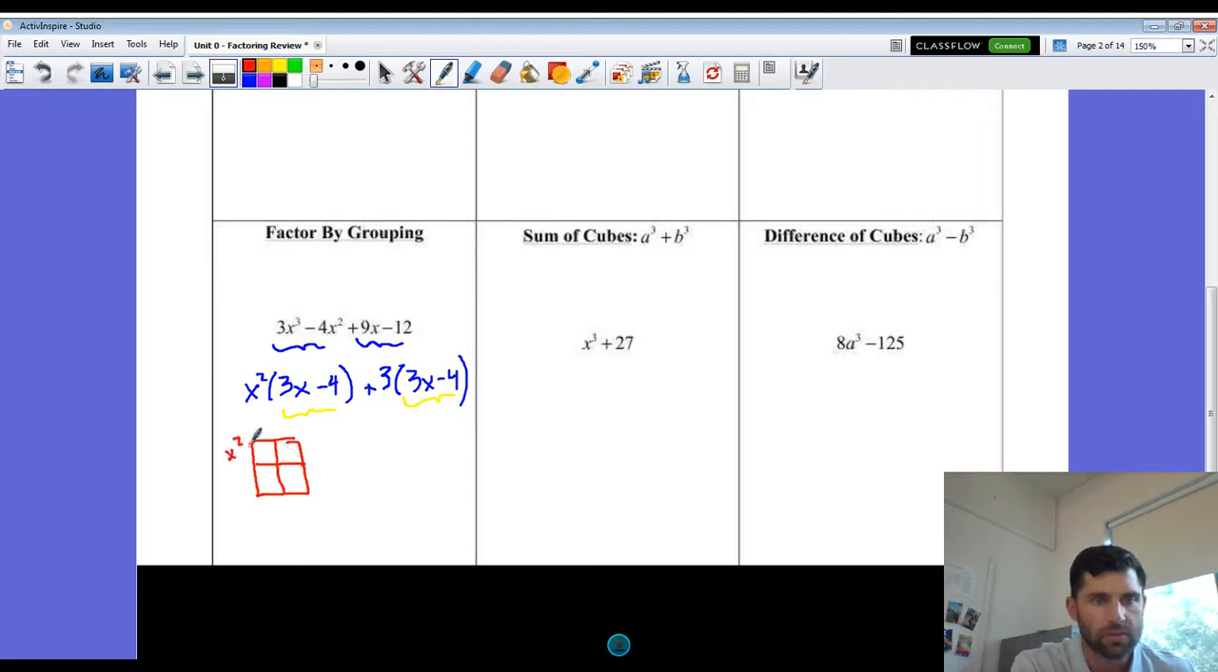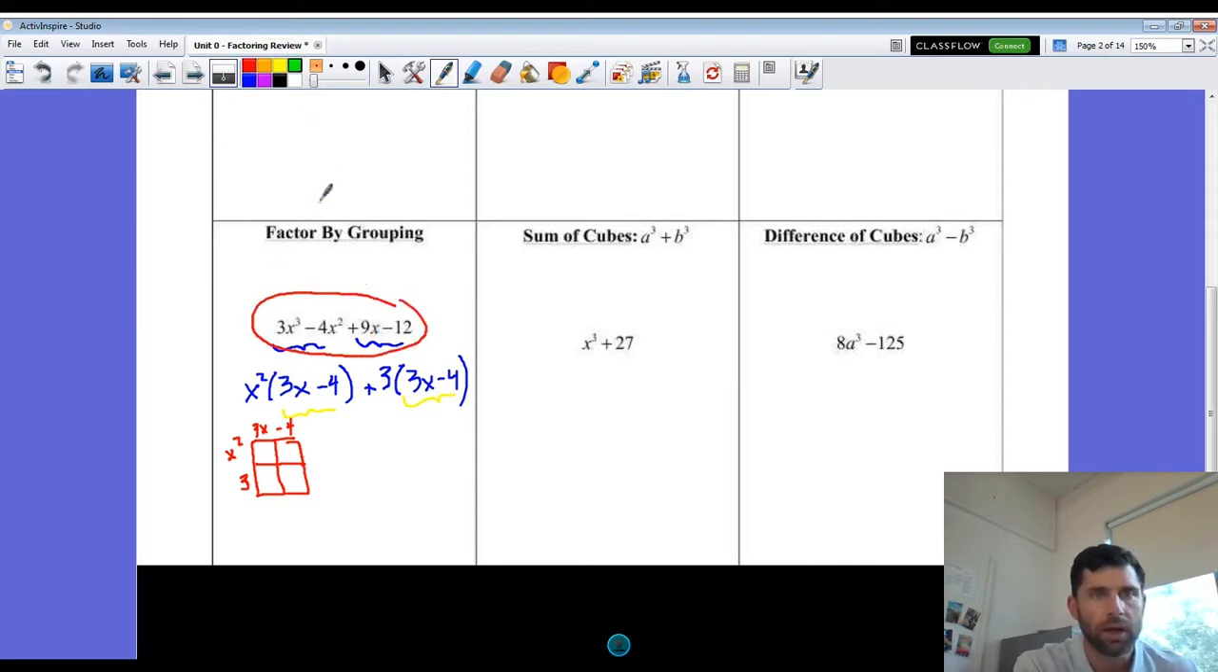We have an x squared plus 3 term here. Whoops, I put that in the wrong spot. And then we have this 3x minus 4 term here. So if we were to put this all together, we would end up back with our original expression.